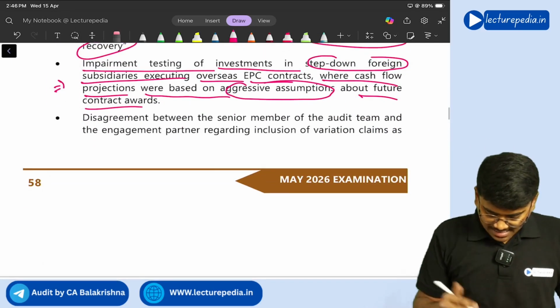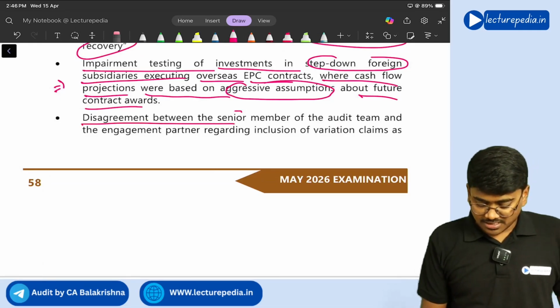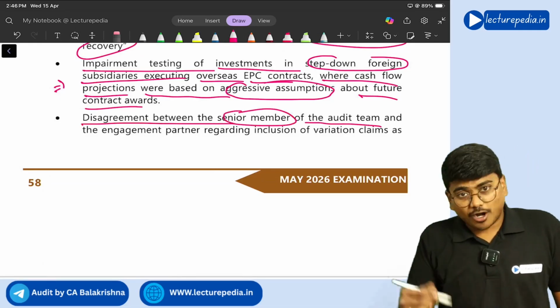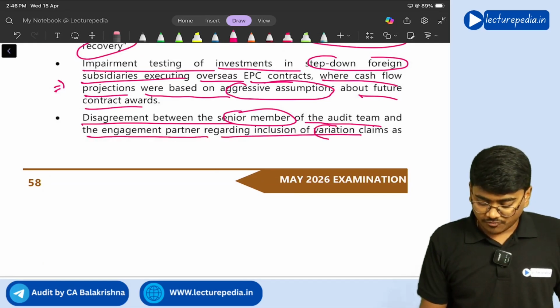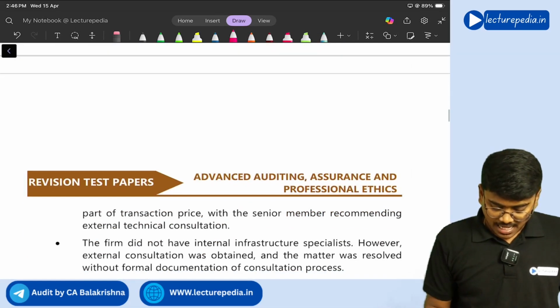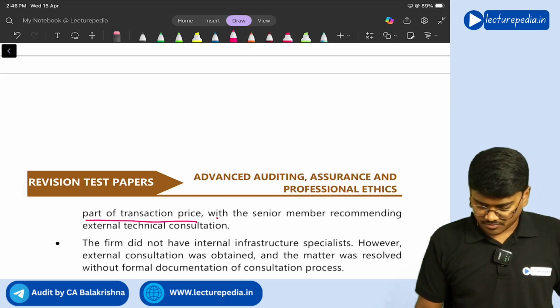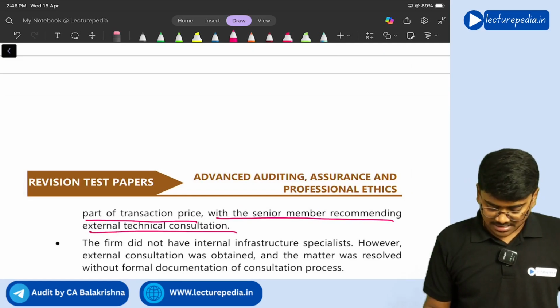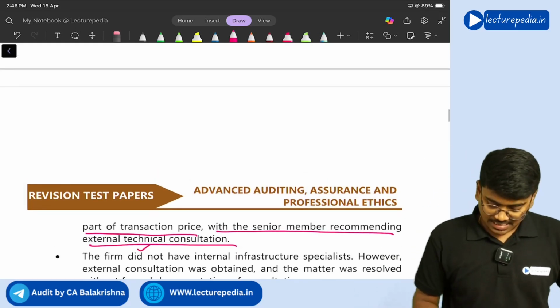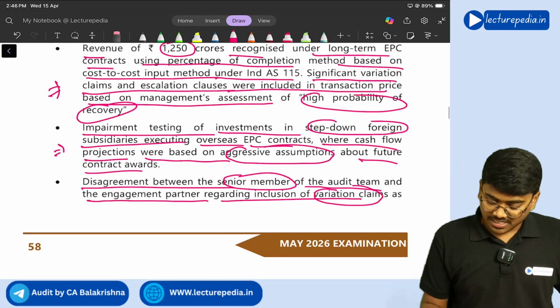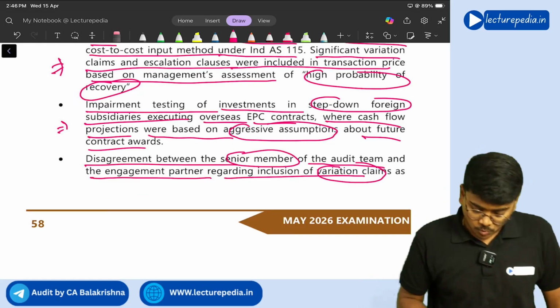See, next, disagreement between a senior member of the audit team and the engagement partner regarding inclusion of variation claims as part of transaction price, with the senior member recommending external technical consultation. So there is a difference of opinion between whom?